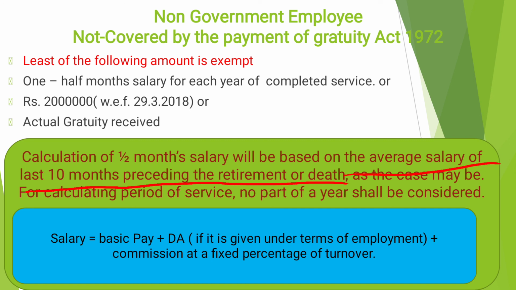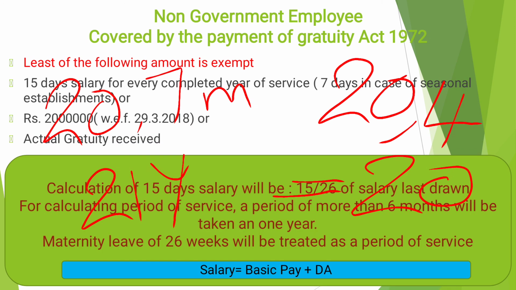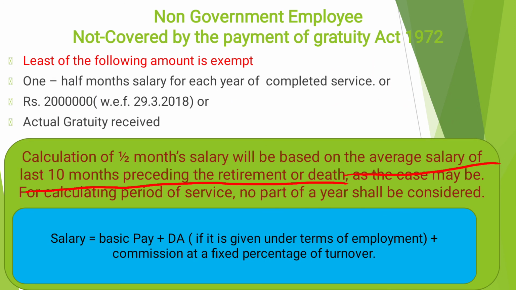So the first element is half month salary. How to calculate it? Based on the average salary of the last 10 months. We add the last 10 months salary, divide by 10, and we get 1 month average salary. Then we calculate half month salary and multiply with the completed years of service. Clear? Then the statutory limit and the actual gratuity. We have to compare these three elements. The least will be exempted, and it will be deducted from the actual gratuity received. Then we get the taxable portion of gratuity. Clear? That's all about today's discussion.